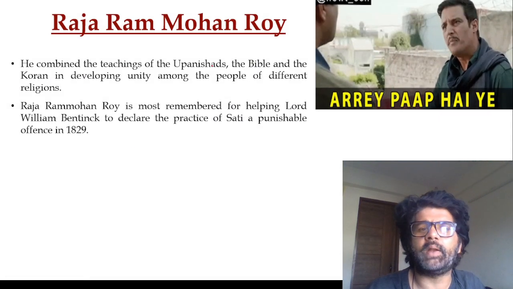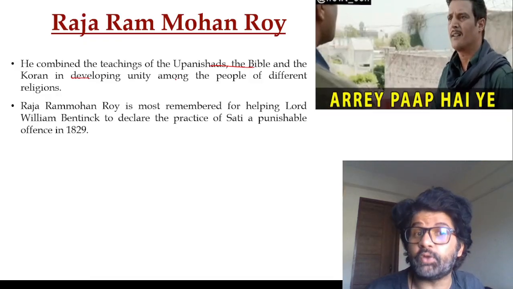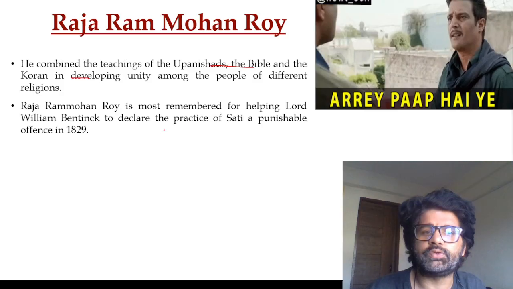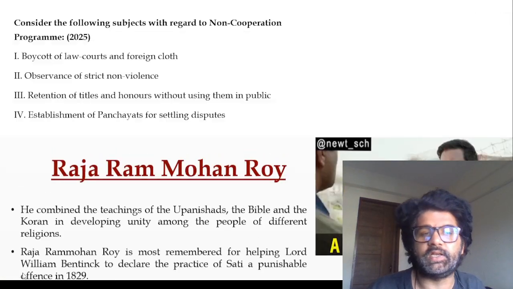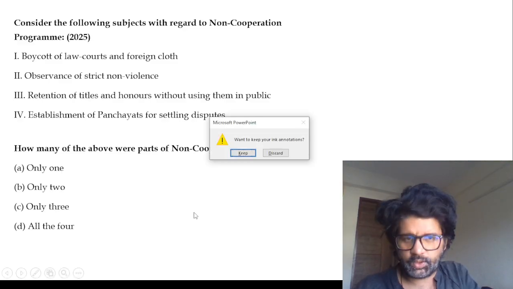Raja Ram Mohan Roy combined the teachings of Upanishad, Bible and Quran. You can see, best of all worlds. He is most remembered for helping Lord William Bentinck declare the practice of sati a punishable offence in 1829. Have a look at this again, 2025 question.